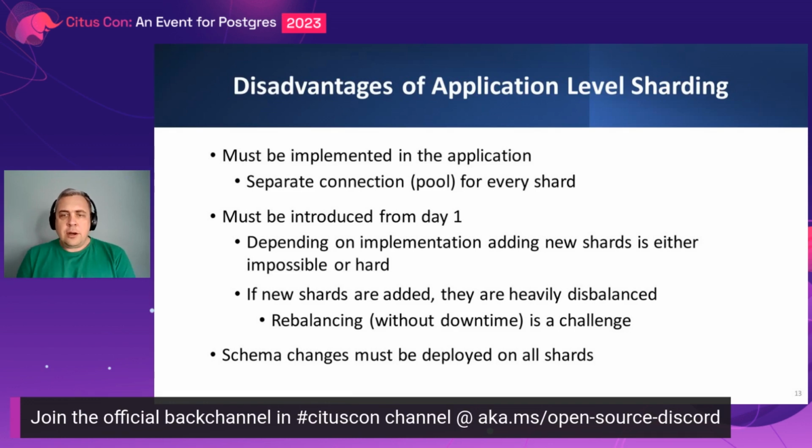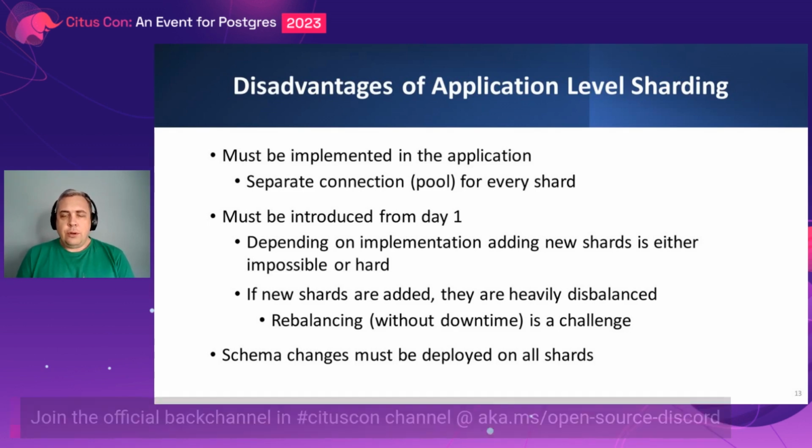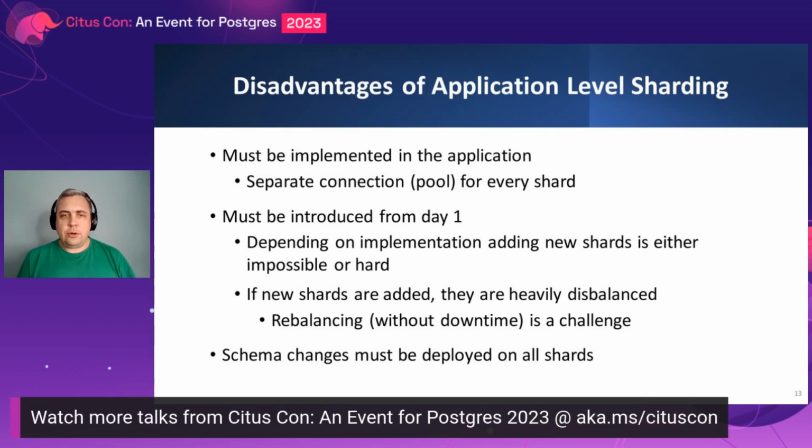But there are at the same time plenty of disadvantages when you use application level sharding. On the application side, you have to know to which database, to which shard you have to send the query, and therefore you need to have a dedicated connection to this machine.